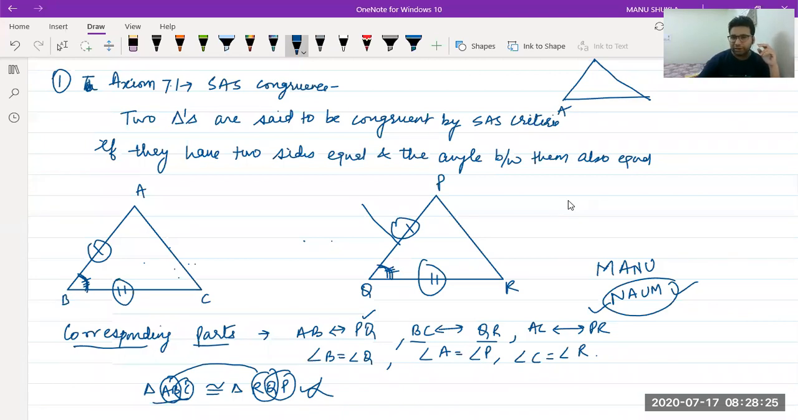So the correct name is triangle ABC is congruent to triangle PQR. In this case, you can check AB, PQ, BC, QR, angle A, angle P, angle B, angle Q, angle C, angle R. So in all respects, these two are correct. Is it clear to all of you? Please confirm.